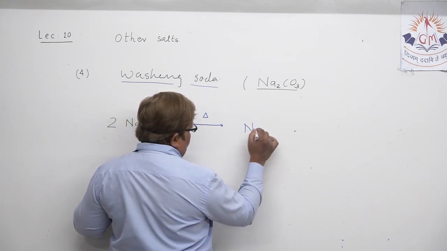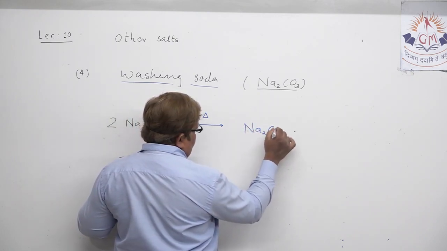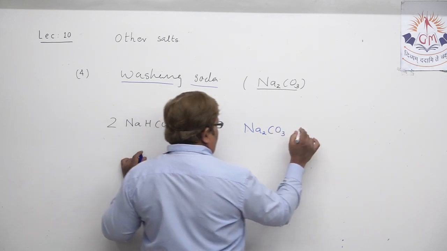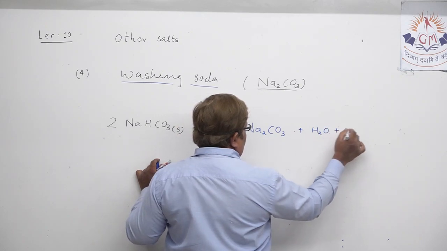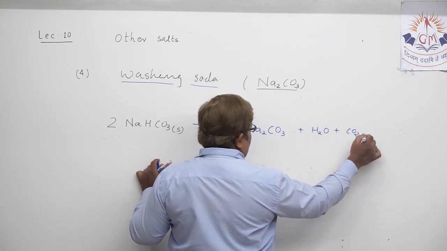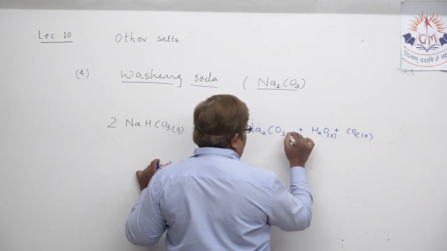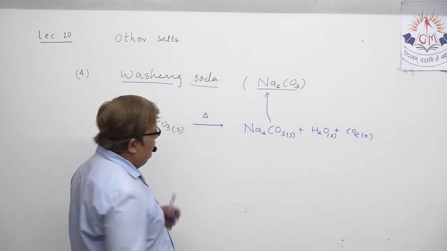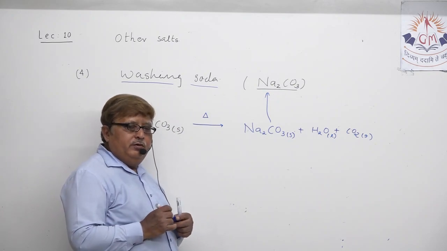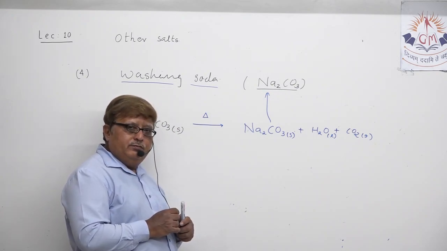One of the products is sodium carbonate, another product is water, and another product is carbon dioxide. So one of the products is already washing soda. So this way washing soda can be produced.